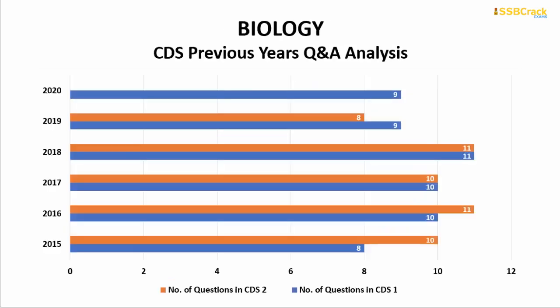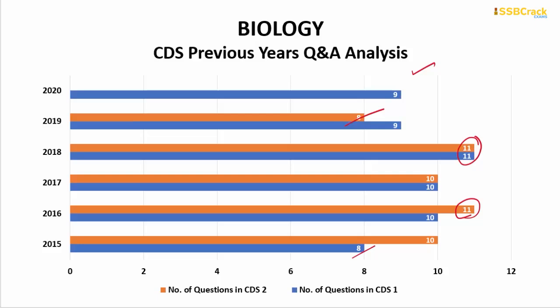Going to the next important subject, biology. If we see the biology, we can see it follows a pretty good trend. It's around 8, 9, 10, 11, only these are the numbers of questions. So the maximum number of questions, only 11, have come from biology in both the papers, CDS 1 and 2 of 2018, and also in CDS 2 of 2016.